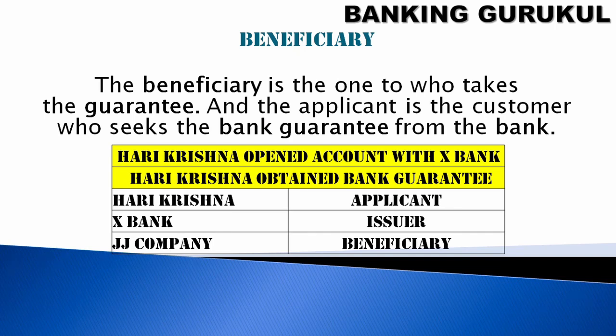The beneficiary is the one who takes the guarantee and the applicant is the customer who seeks the bank guarantee from the bank. So for example, Hari Krishna opened an account with X bank. Hari Krishna obtained a bank guarantee from X bank. Then Hari Krishna will be the applicant. X bank will be the issuer, the bank guarantee issuer. JJ company is the beneficiary.